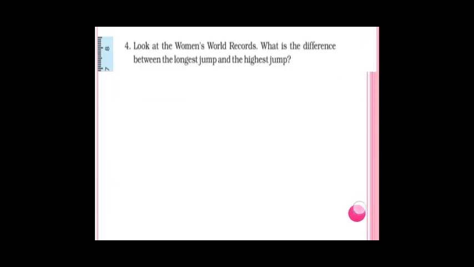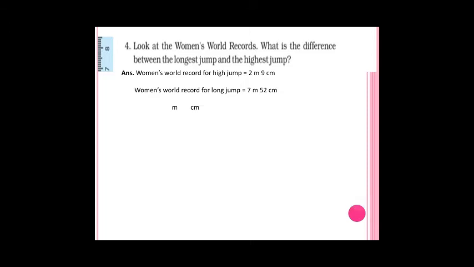Look at the women's world record. What is the difference between the longest jump and the highest jump? Women's world record for high jump is 2 meters 9 centimeters. Women's world record for long jump is 7 meters 52 centimeters. You have to check whether they have given the world record or the Indian record. They have given the world record. You only have to check the longest jump and the highest jump.